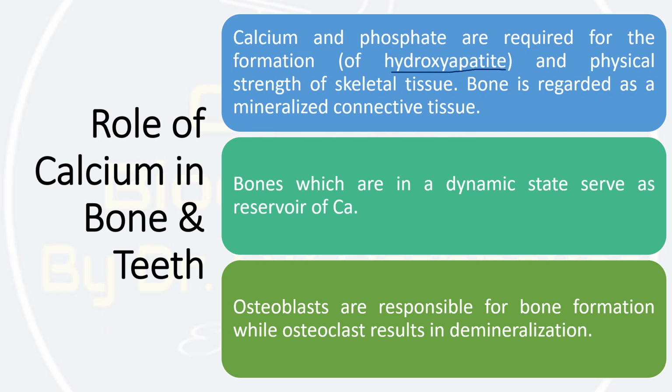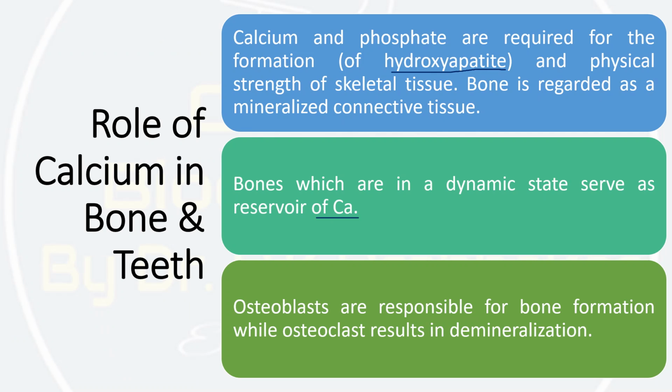Bone is regarded as mineralized connective tissue. Bone, which is in a dynamic state, serves as the reservoir of calcium, because whenever the serum has a low concentration, calcium comes from the bone by the demineralization process. So bone works as a reservoir of calcium in our body.